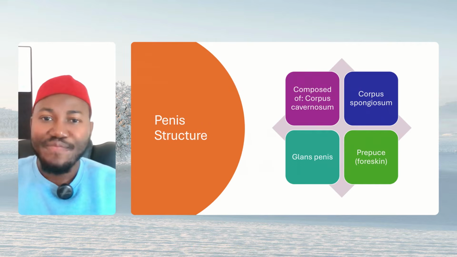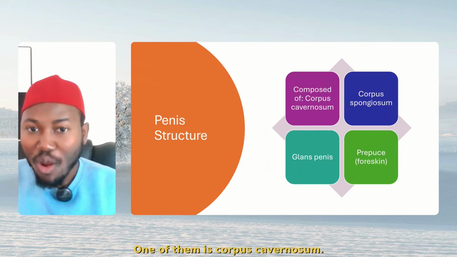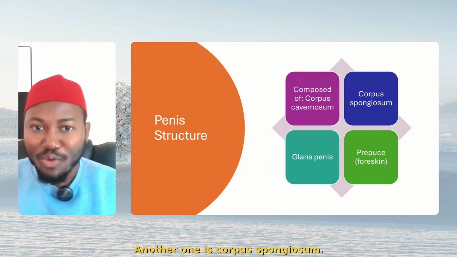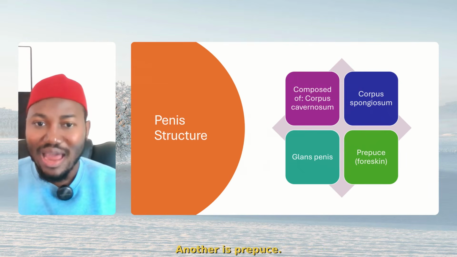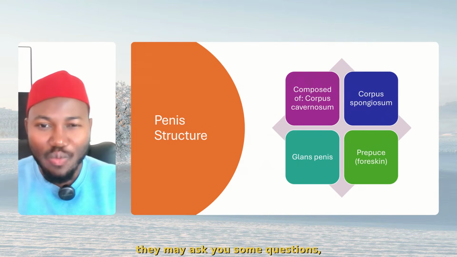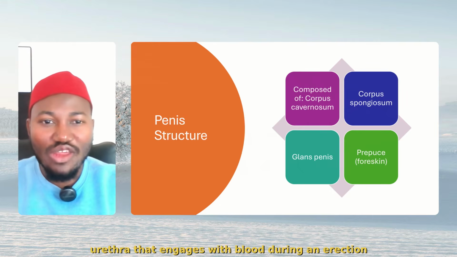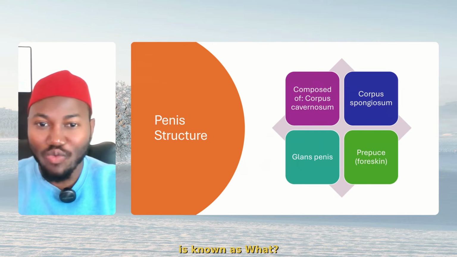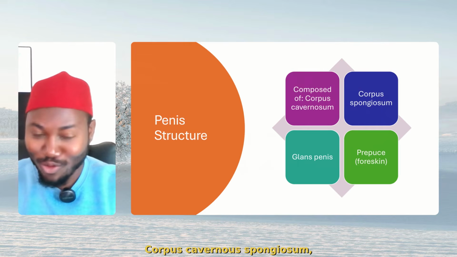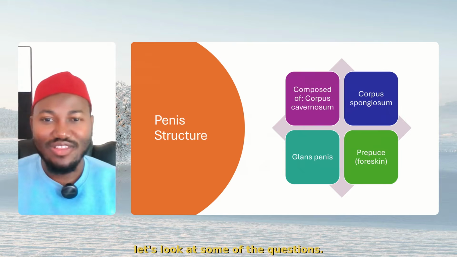Also, we have the structures that compose the penis. One of them is corpus cavernosum, another one is corpus spongiosum, another one is glans penis, another one is prepuce. Now, in terms of this, they may ask you some questions such as: the deep region of the penis surrounding the urethra that engorges with blood during an erection is known as what? Corpus spongiosum, not cavernosum, spongiosum. Now, let's look at some of the questions.